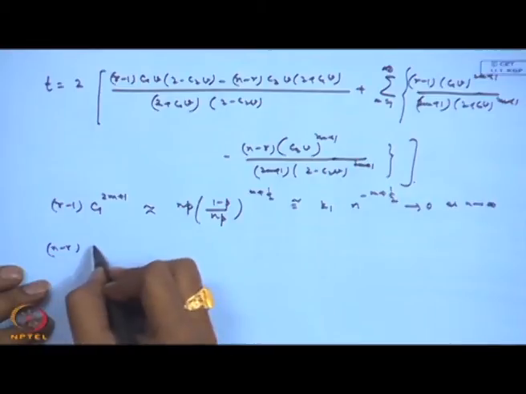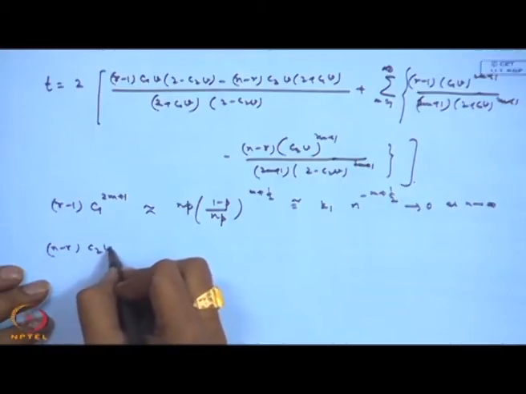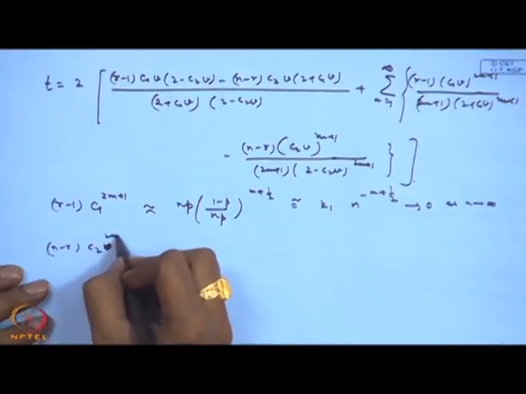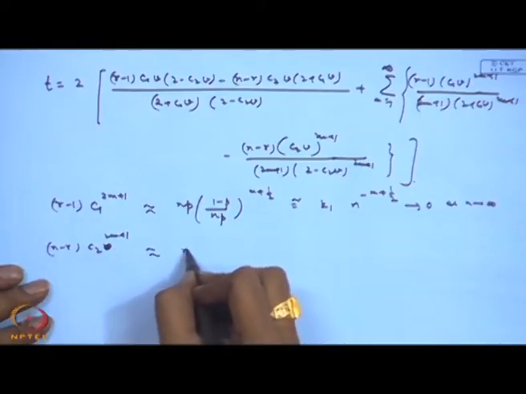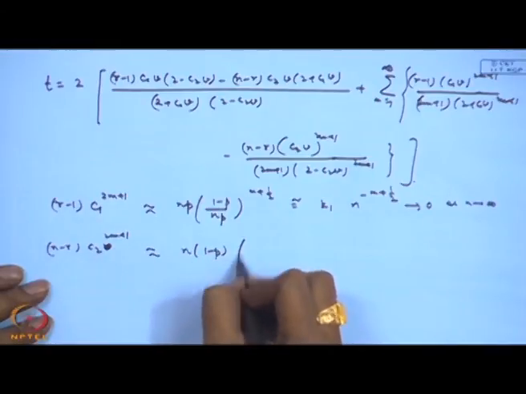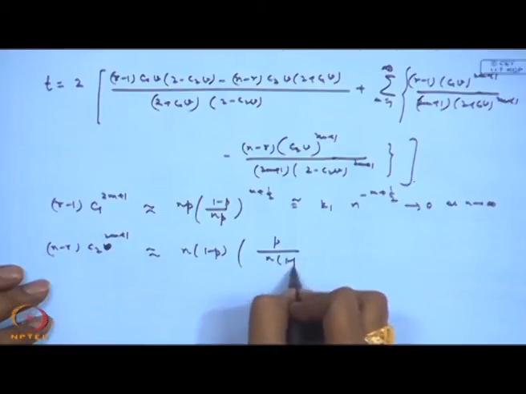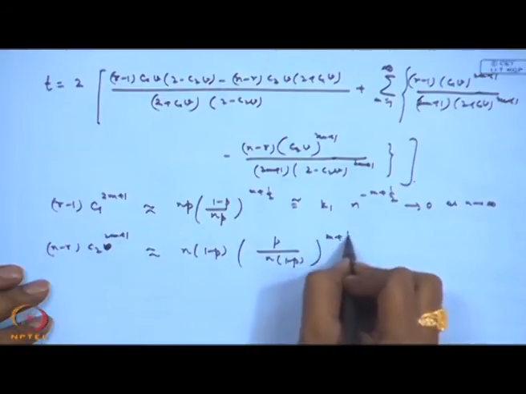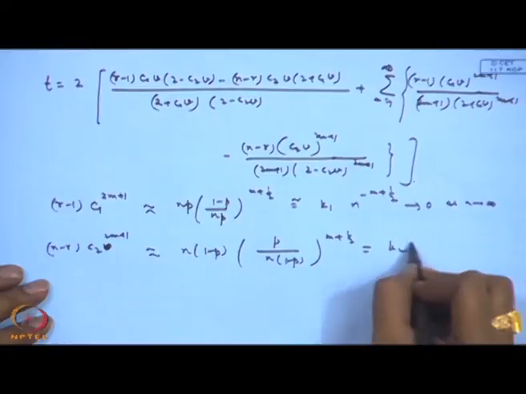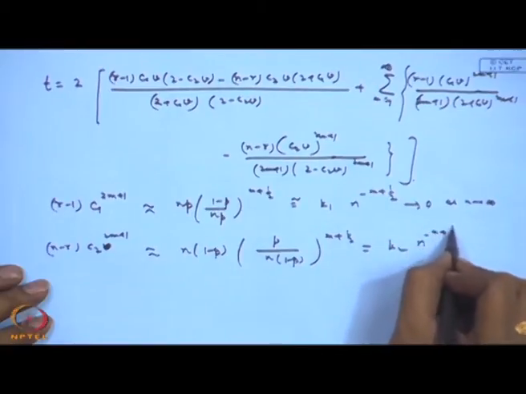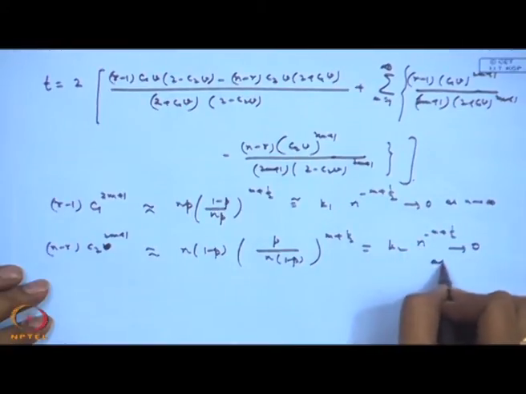Similarly, (n minus r) times C2 to the power 2m plus 1, that is also approximately n times (1 minus p by n) into (1 minus p) to the power m plus half, that is again some k2 times n to the power minus m plus half, that is again going to 0 as n tends to infinity.